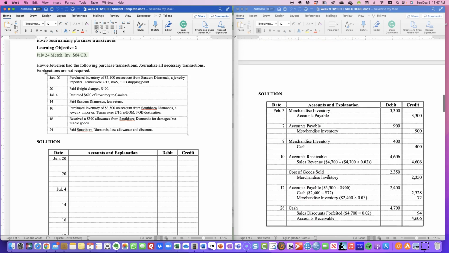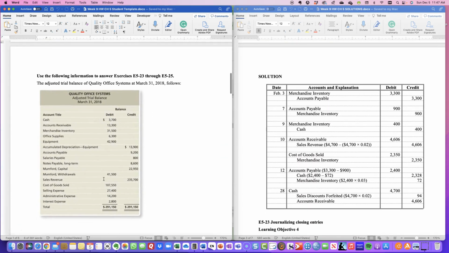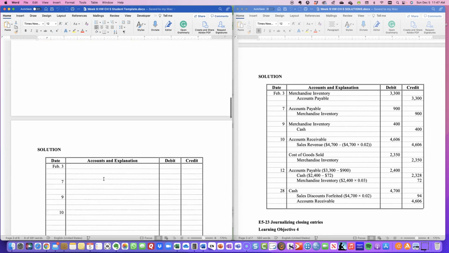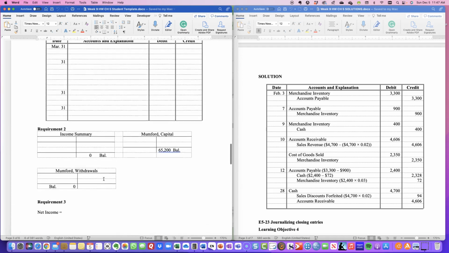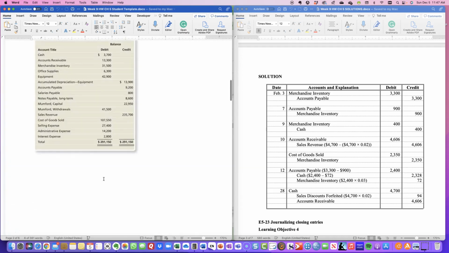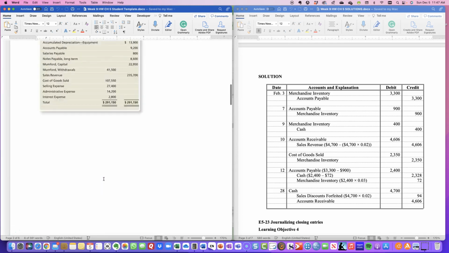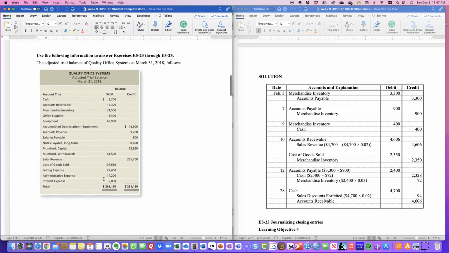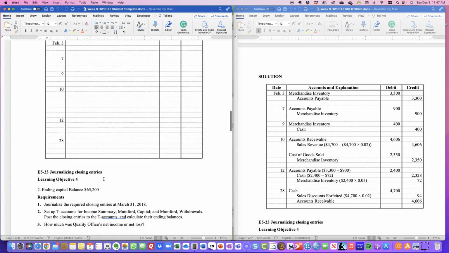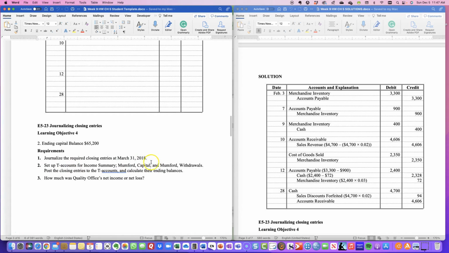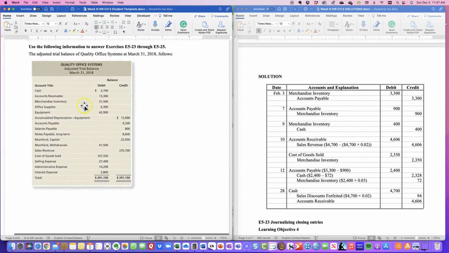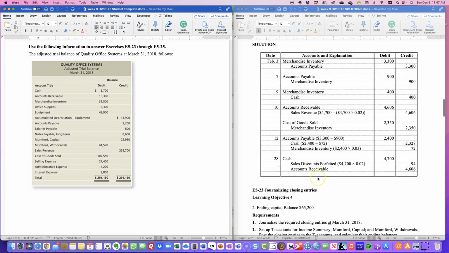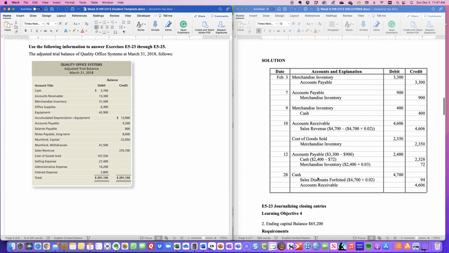And then we move on to our next aspect here, which is our trial balance for Quality Office Supplies. And then we are actually going to journalize transactions, right? And so then we will go through here. And I think the adjusted trial balance is as follows. And then here we're going to journalize the closing entries that we have. So when we look up here, we have merchandise inventory. So we have accounts payable. I think there's a piece missing here that we have to get from the textbook.